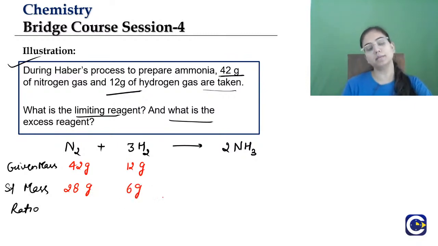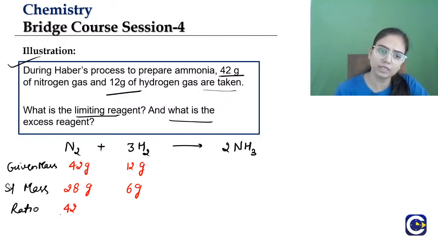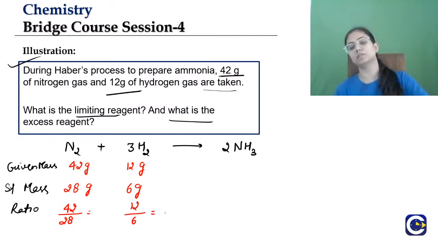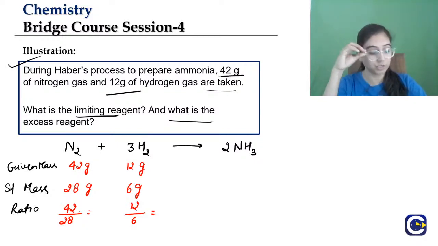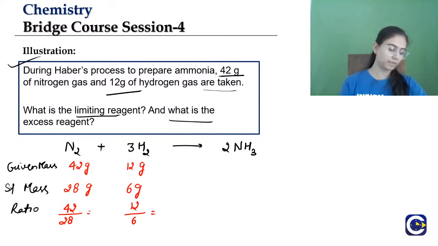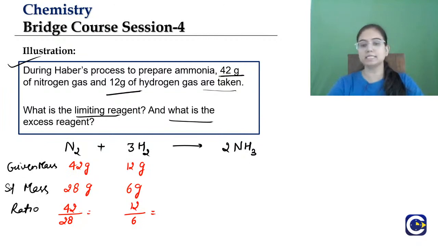So now tell me students, which one is the limiting reagent? We have to just calculate the ratio. As simple as that. Just find the ratio and tell me which one is the limiting reagent and which one is the excess reagent. Just the simple calculation here. Yes, nitrogen is 42 gram given in the question. So what is the limiting reagent here? Which is the limiting reagent, students?